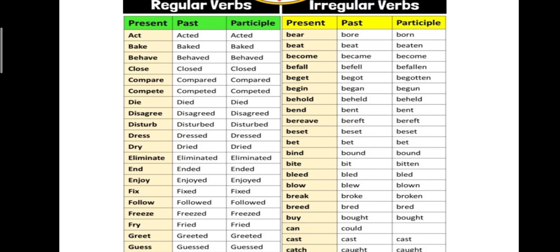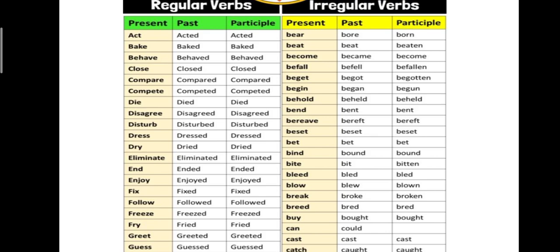So there are some irregular verbs. Did you notice what is meant by irregular verbs? Here, did you notice that the same spelling follows with ed? What is meant by irregular verbs? There will not be the same spelling followed. They will take different forms of spellings. Bear, bore, borne. Okay? Beat, beat, beaten. Become, became, become. Befall, befell, befallen. These are the spellings that come for irregular verbs that will not take the regular form of verbs.